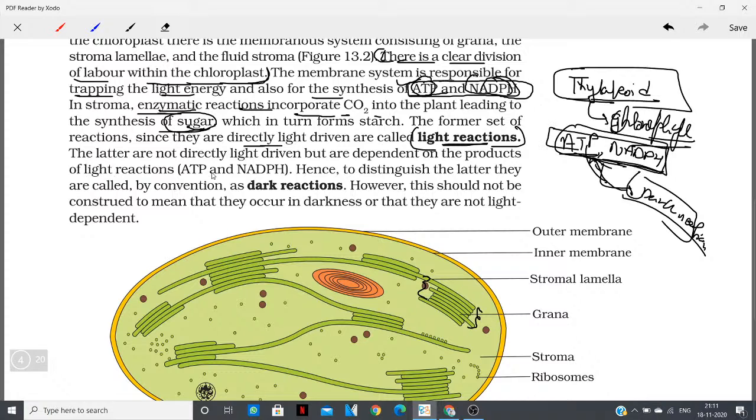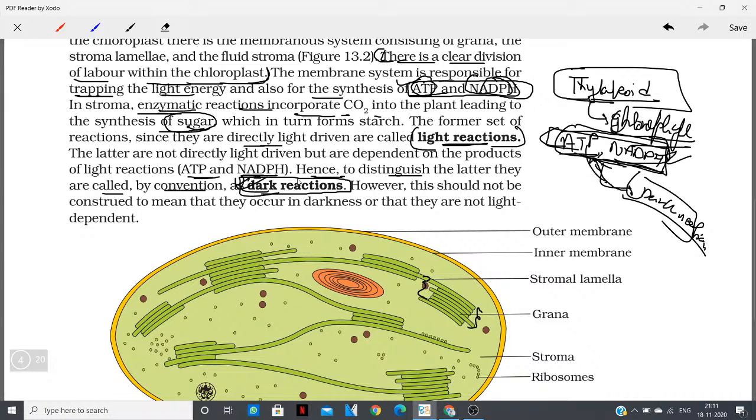Hence, to distinguish the latter, by convention they are called the dark reactions. And by dark reactions, please do not get confused. It does not mean that it is taking place in the dark. No, it is also taking place in the light, that is, when there is sunlight. These dark reactions also occur when the light reaction occurs and the products of light reactions are produced. So dark reactions will also initiate when there is light.